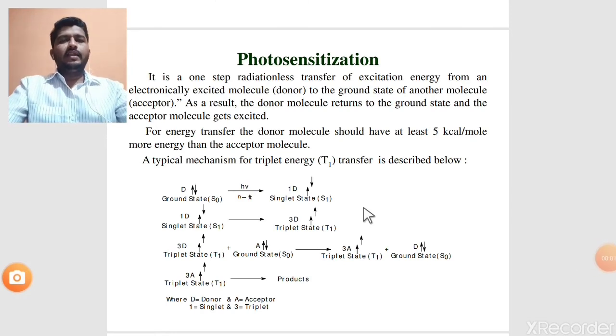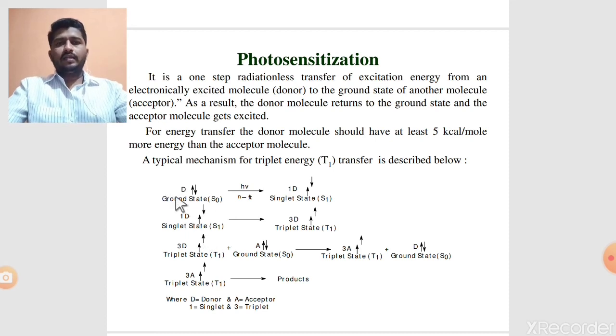Then the next one is a very interesting concept, photosensitization. It is a one-step radiationless transfer of excitation energy from an electronically excited molecule, the donor molecule, to the ground state of another molecule, the acceptor molecule. As a result, the donor molecule returns to the ground state and the acceptor molecule gets excited, and this process is called photosensitization. For energy transfer, the donor molecule should have at least 5 kilocalories per mole more energy than the acceptor molecule. See the mechanism of this photosensitization.